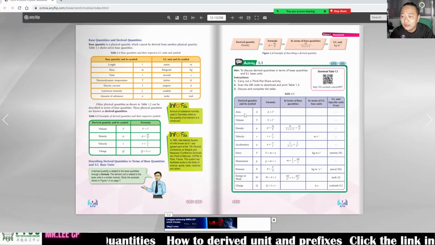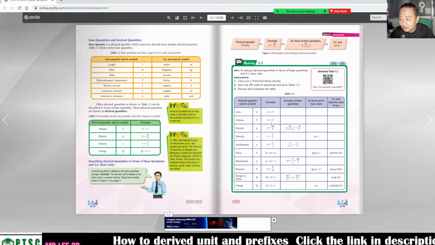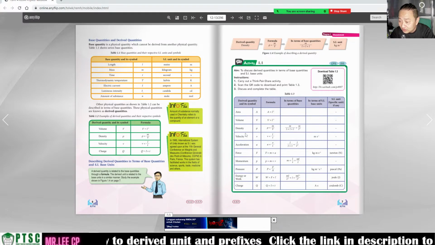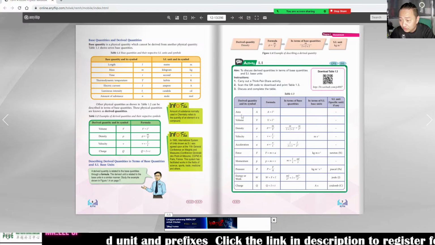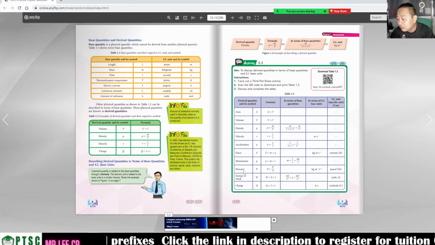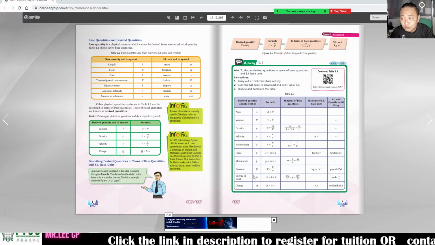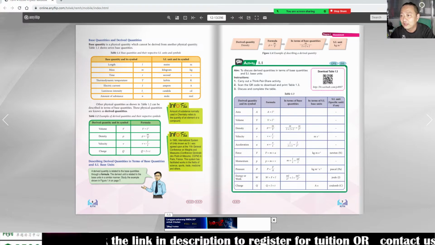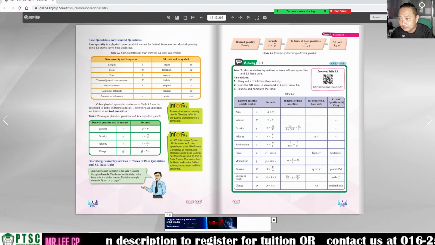Now, this is area, volume. What is the formula? What is the symbol? You can see area, volume, density, velocity, acceleration, force, momentum, pressure, energy, and charge. We are going to see them one by one, and I will add on something.